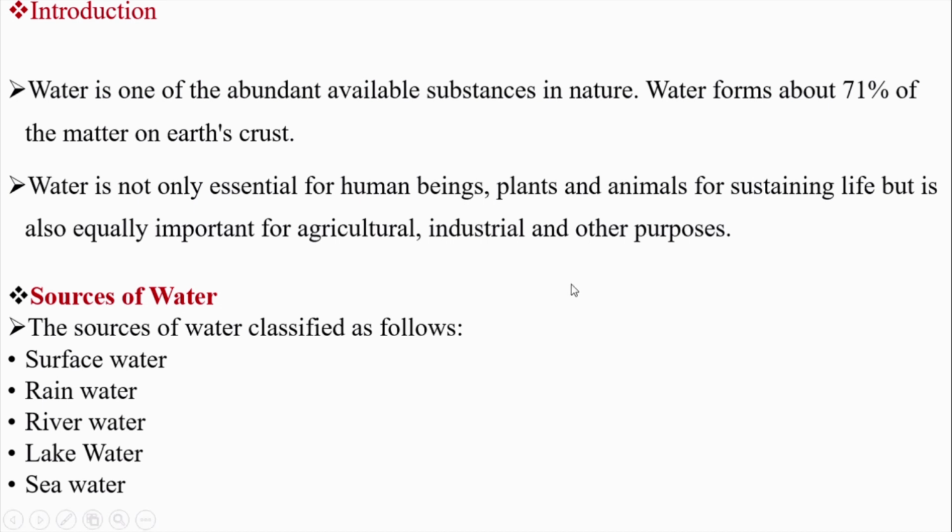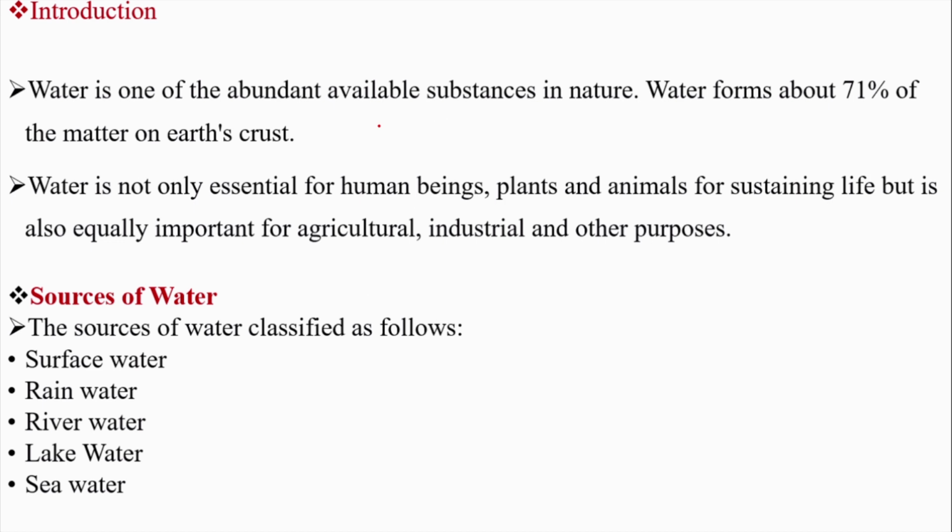So all of us are aware that about 71% of the earth's surface is covered with water, and water is an essential component of the life of the earth. Also, water is used for various applications like industrial application, agricultural activities and domestic usage. So hence we need to study more about this water and its problems.